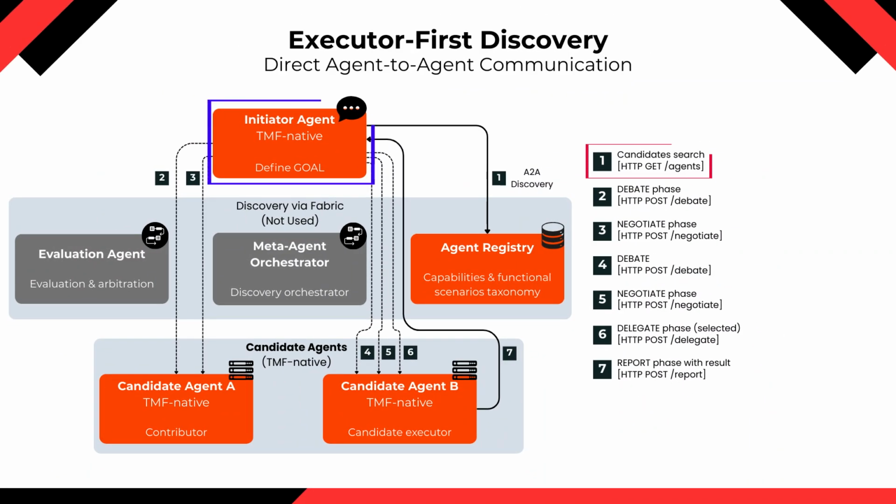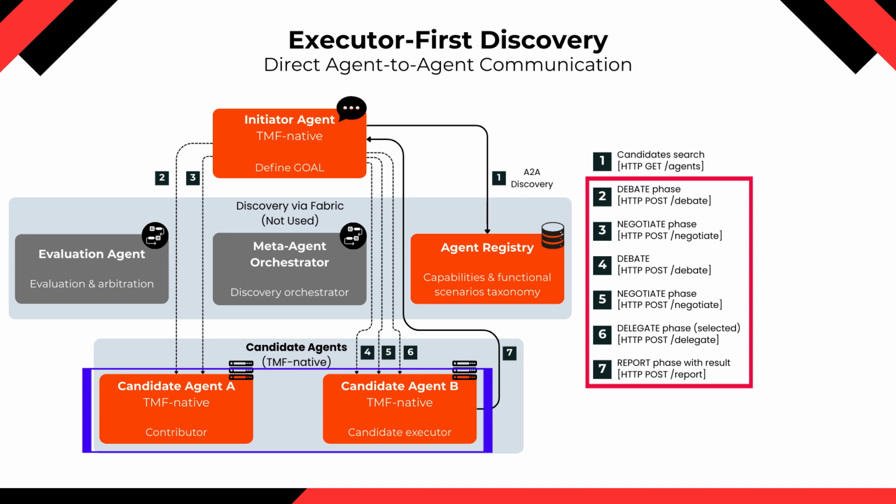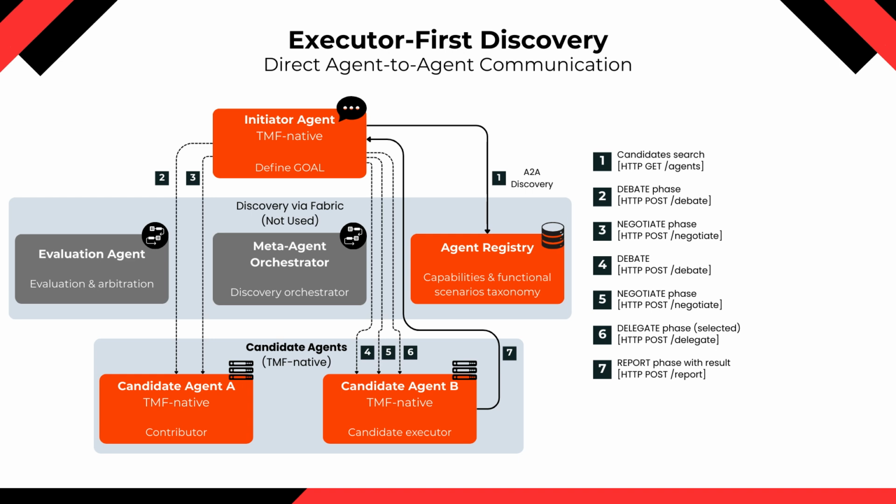In this strategy, the initiator is a TMF native agent with its own discovery capabilities. The initiator independently performs agent lookup using the local agent registry. It then directly interacts with candidate agents, discussing options, refining solutions, or delegating execution. The platform provides the registry, policies, and standardized communication interfaces. The executor-first approach is used when the agent is sufficiently autonomous, in other words, TMF native, and can manage discovery and coordination itself, using the agent fabric as shared infrastructure.